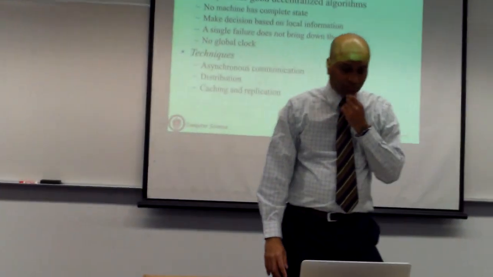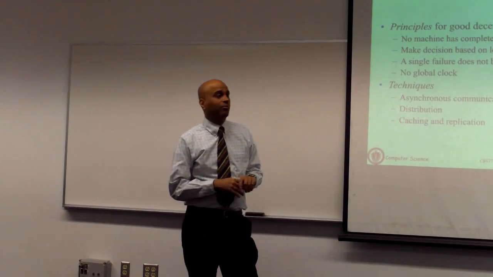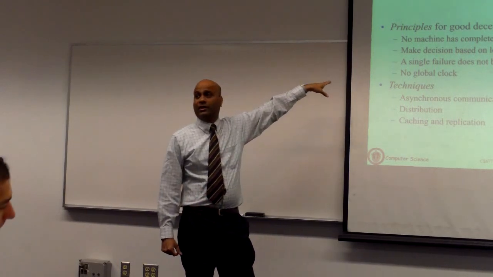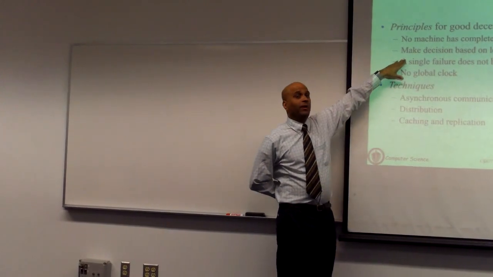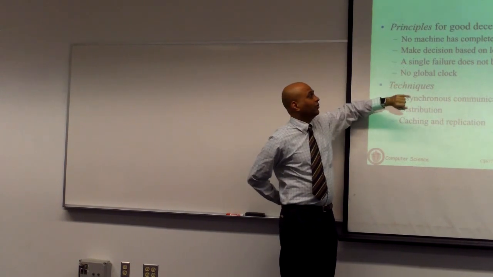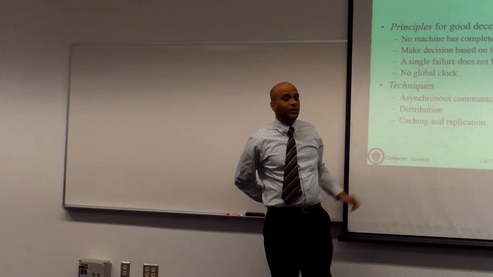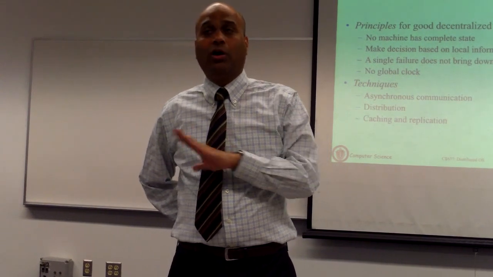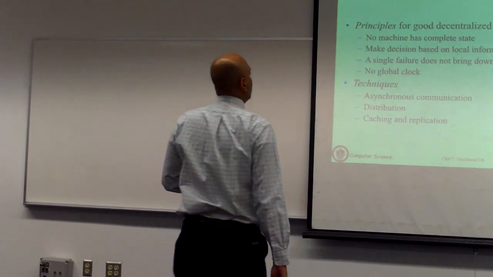So again, we are going to come back to scaling quite a bit, so I'm not going to delve into this much right now, but here are some principles that will allow you to avoid the pitfalls I described on the previous slide. One is no machine should have complete state. You should make local decisions rather than having to coordinate your decisions. A single point of failure should not bring the system down. There should not be what's called a global clock. We haven't actually introduced some of these topics, so you may not even know what a global clock is, but as we go along, you will encounter some of these topics in a lot more detail. But these are all things you need to keep in mind.